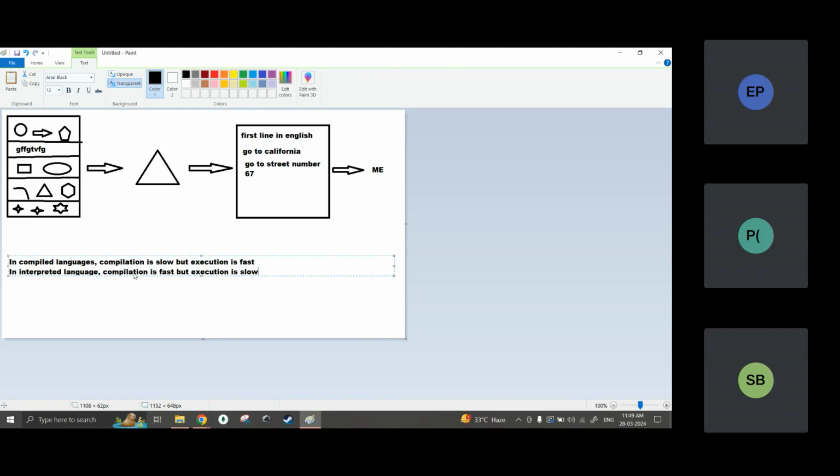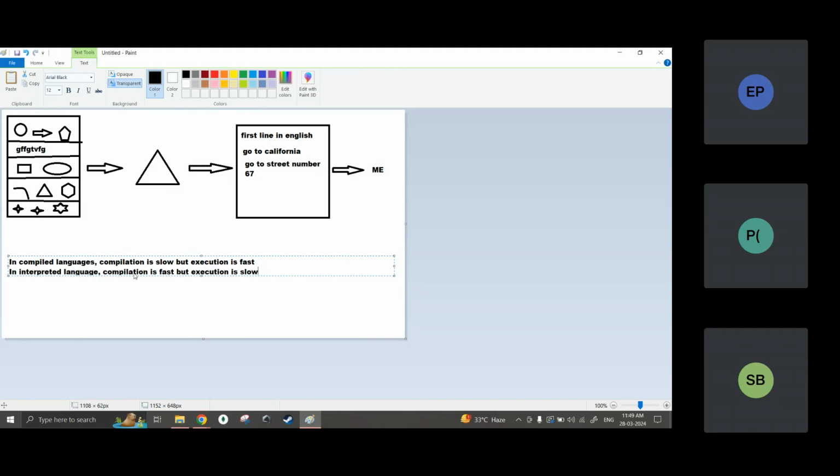And in the same way for Python, we don't have anything in our system, we need to install the interpreter. Okay, interpreter and compiler, what is the difference? A compiler will compile the whole code all at once, but an interpreter will interpret code line by line, only one line at a time.